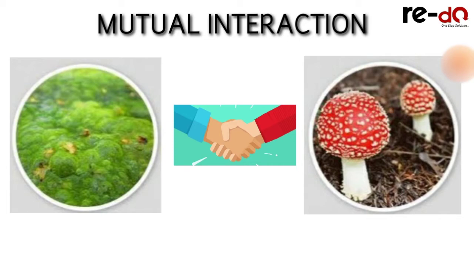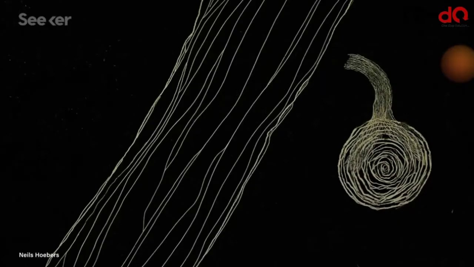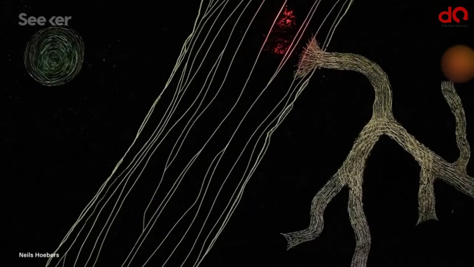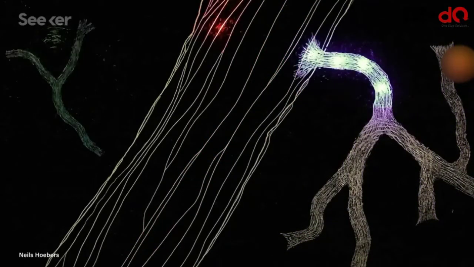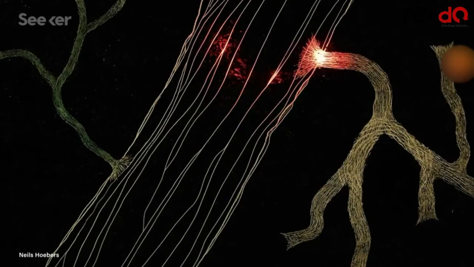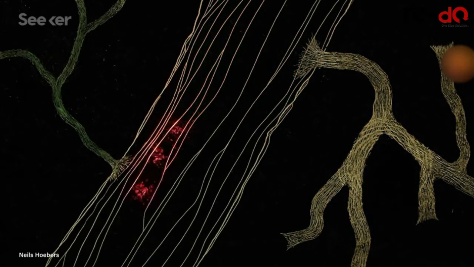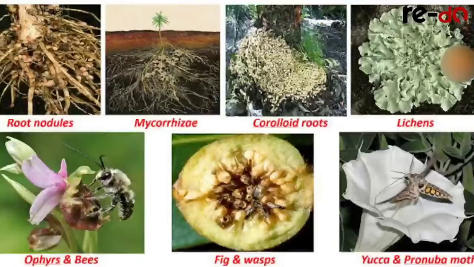Another example is the association of fungi with certain roots of plants called mycorrhiza. Here the fungi provide atmospheric nitrogen to the roots in return for the food that is provided by the roots to the fungus. This is known as a mycorrhizal association.